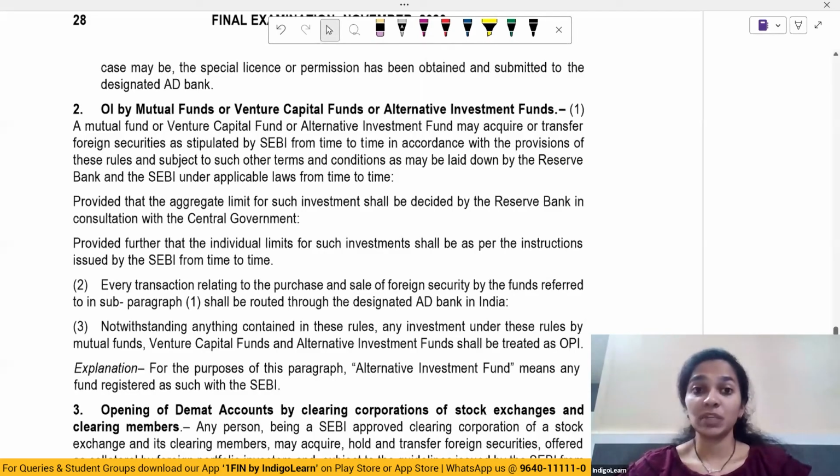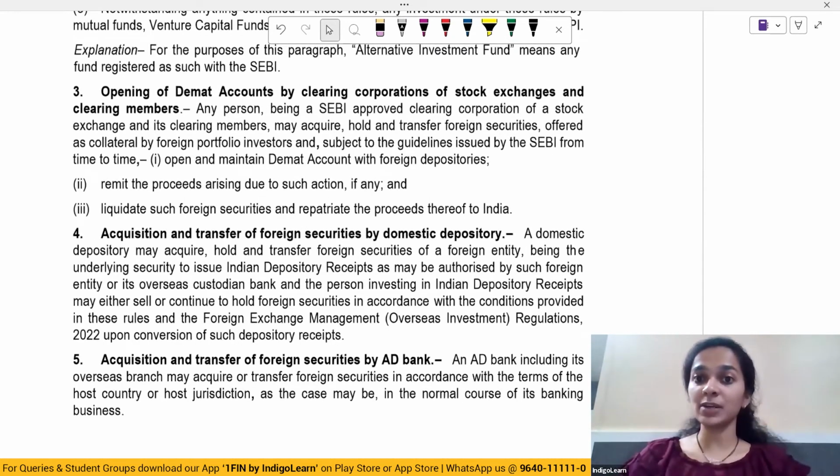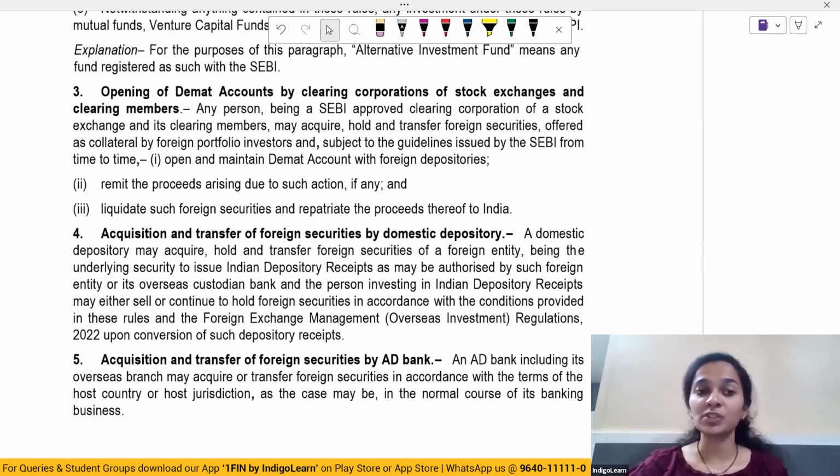Overseas investment can also be made by mutual funds, venture capital funds or alternate investment funds. So they have to do it as per the specifications specified by SEBI. They can acquire foreign securities, but again as per SEBI regulations in accordance with the provisions of the SEBI Act. Now, any person being a SEBI approved clearing corporation of a stock exchange and its clearing members may acquire, hold, transfer foreign securities offered as collateral by foreign portfolio investors, subject to the guidelines which have been issued by SEBI.